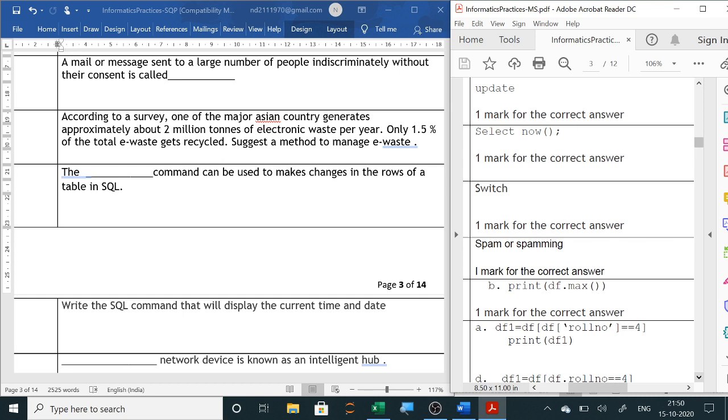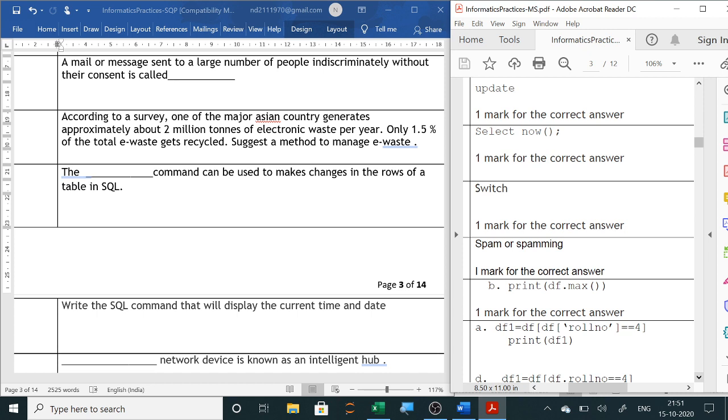Next, write the SQL command that will display the current date and time. So we have already used now. So to display the current date and time, select now and parenthesis. So semicolon we have to use in MySQL. So now is the SQL function that will display the current date and time.